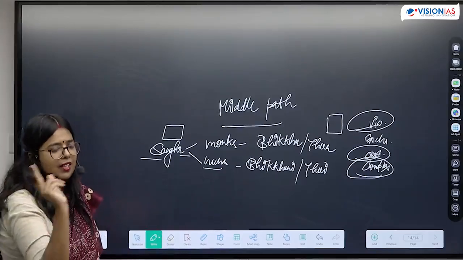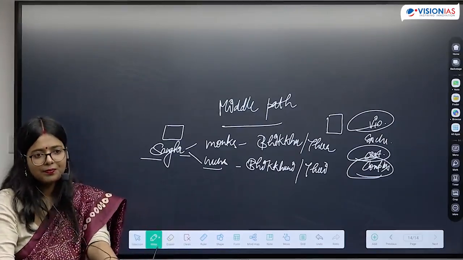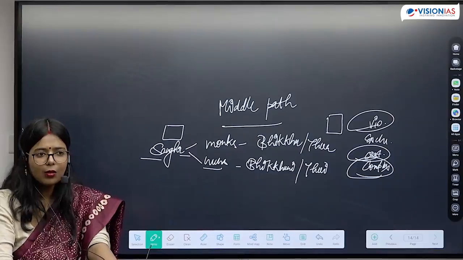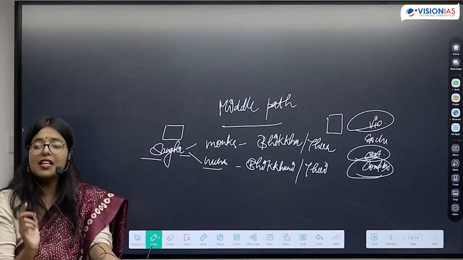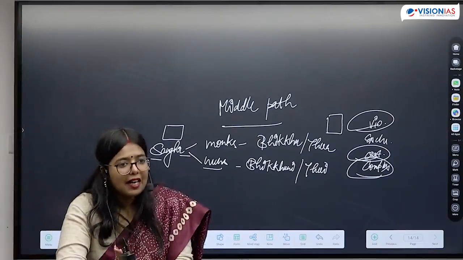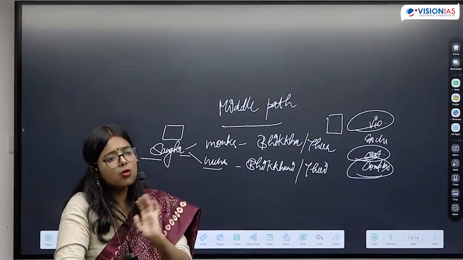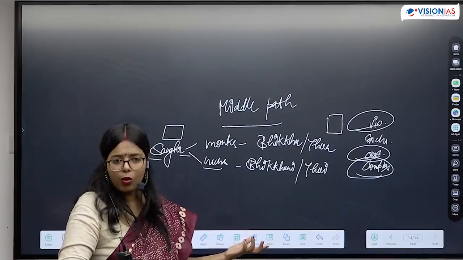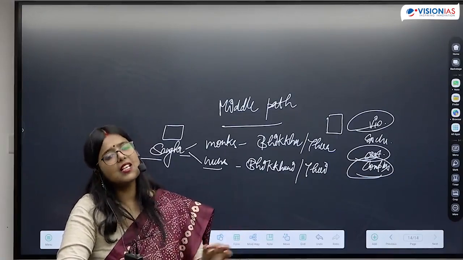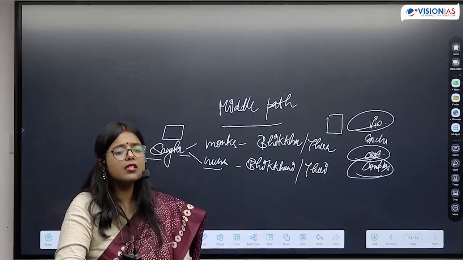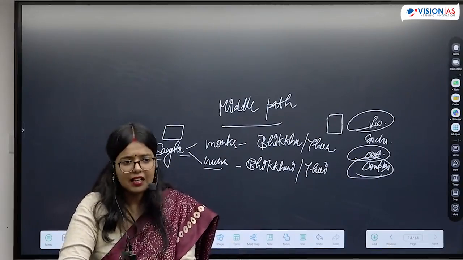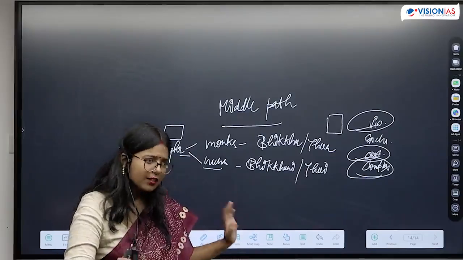Is this clear? Now I used the term reincarnation. That means Buddhism does believe in the idea of rebirth. Okay, so it does talk about the cycle of birth and death. Now this is the knowledge which we can apply if there is a statement that Buddhism does not believe in rebirth. So we know that Buddhism did believe in rebirth. We talk about various lives of a Buddha as well. So by logic, Buddhism did believe in the idea of rebirth, in the idea of reincarnation. Is this clear?